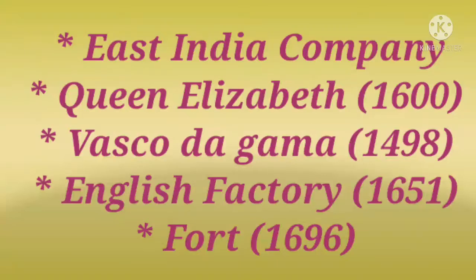Students, in 1600, the East India Company acquired a charter from the ruler of England, Queen Elizabeth I. Students, at that time, who was the ruler of England? Yes, Queen Elizabeth was the ruler of England. So, in 1600, the East India Company acquired a charter from Queen Elizabeth. According to that, the East India Company got the right to trade. That means Queen Elizabeth I granted it the sole right to trade with the East.